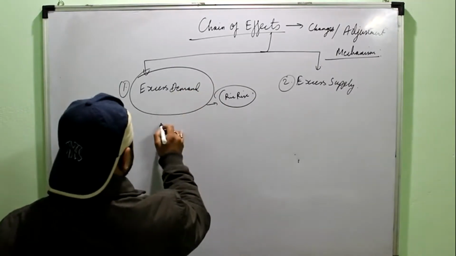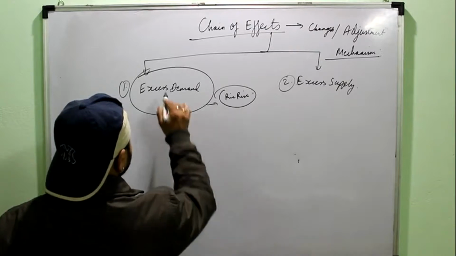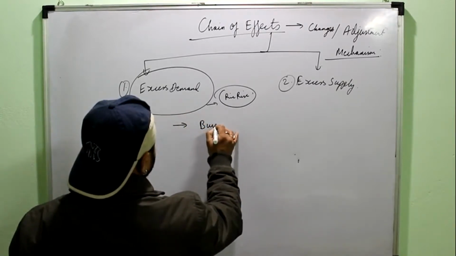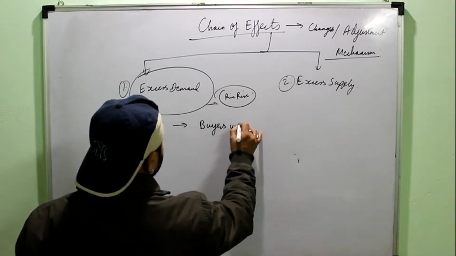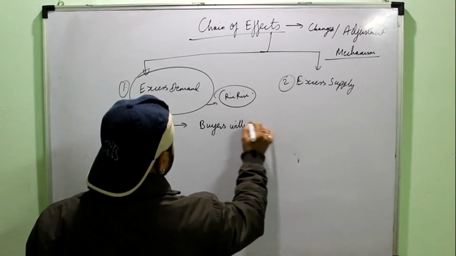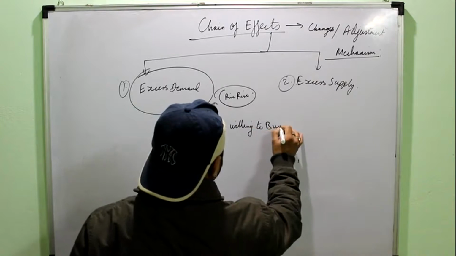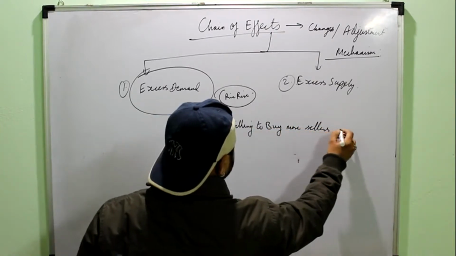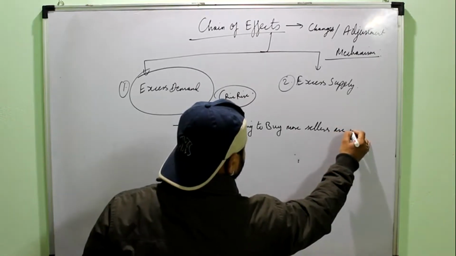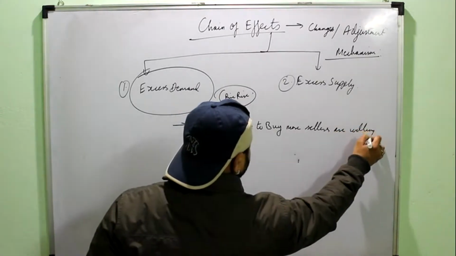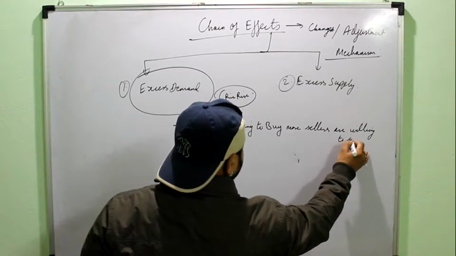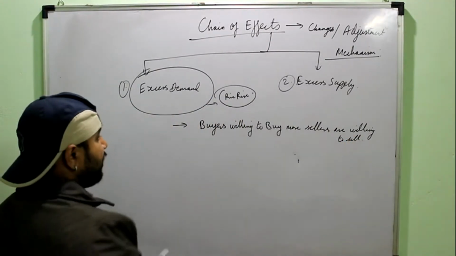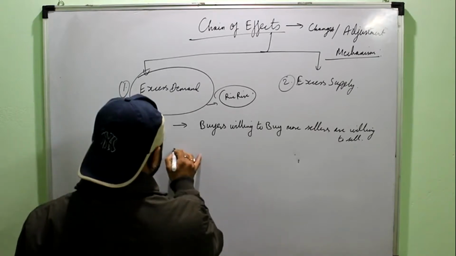So when we are writing the chain of effect, it would be in various points. For excess demand, the first point is, it is a situation where the buyers are willing to buy more than what sellers are willing to sell. Means the first point is just the meaning of the situation, where buyers are more and sellers are less.